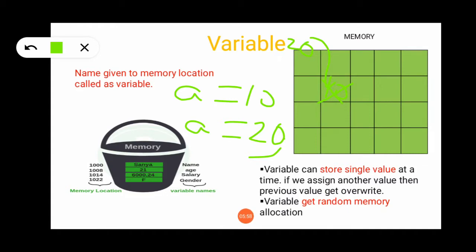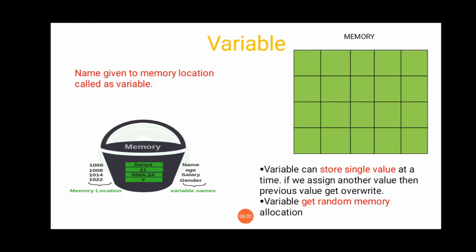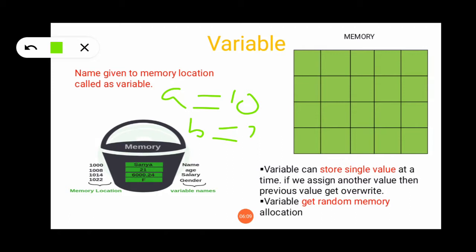A variable gets a random memory allocation. Suppose you declare a variable a equals 10, b equals 20, c equals 30. It does not mean that the 10 gets stored here, b gets stored here, 20 gets stored here, and 30 gets stored here.